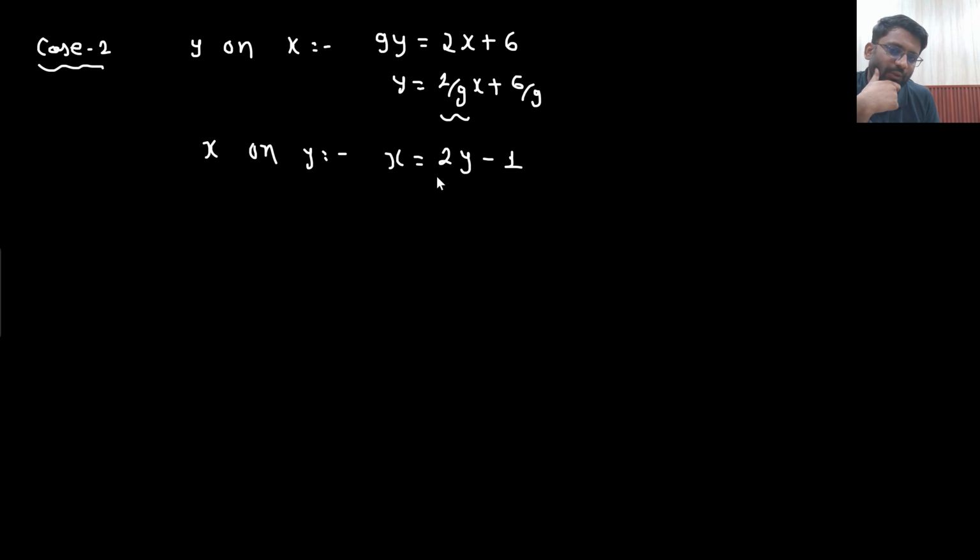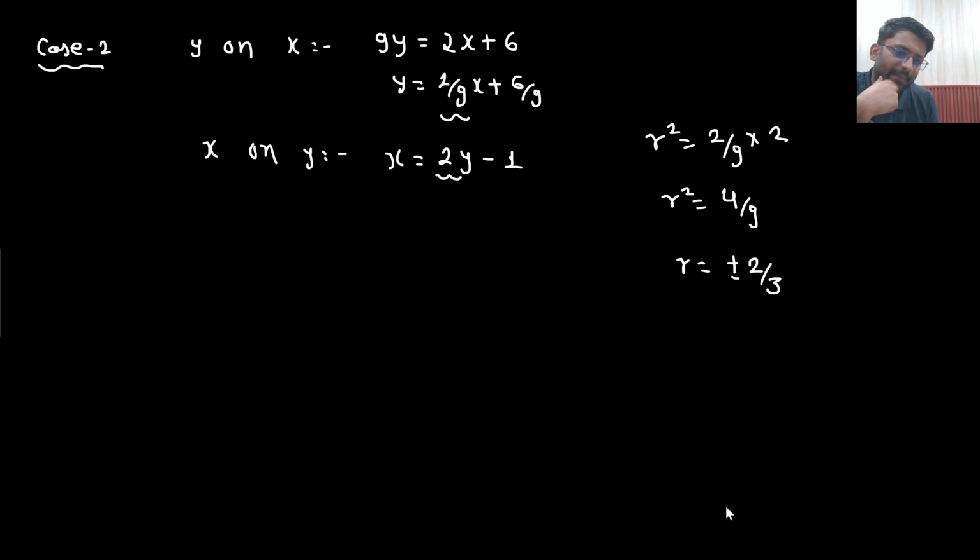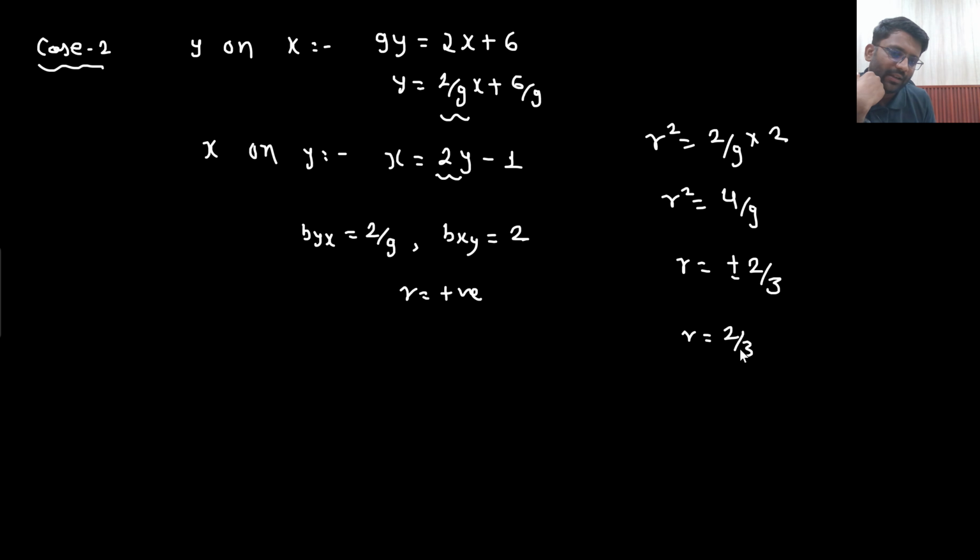So from here, the multiplication of the slopes: r square would be equal to 2 by 9 multiplied with 2. So r square will be equal to 4 by 9. So the value of r is coming out to be plus minus 2 by 3. Whether it will be positive or negative, you can see that byx is 2 by 9 and bxy is 2, so both are positive, so r will also be positive. So what is the value of r? r will be 2 by 3. That's the correct answer.